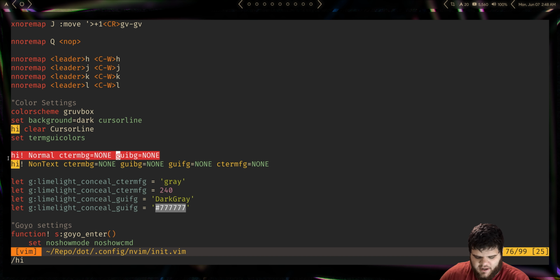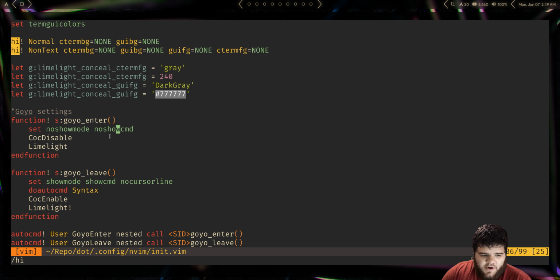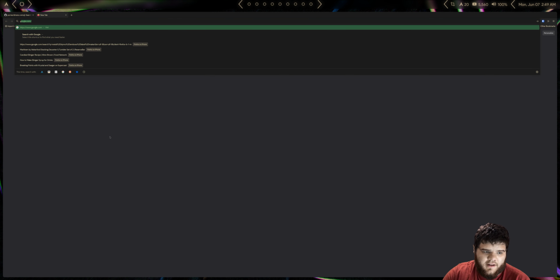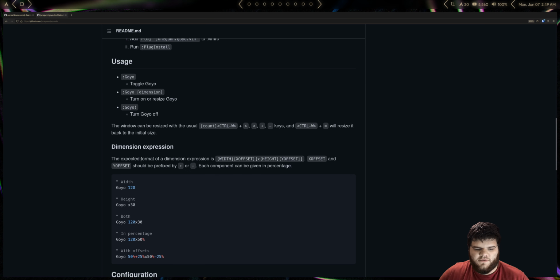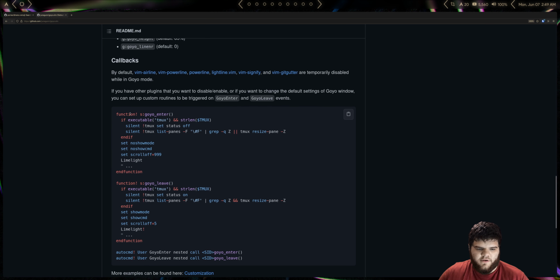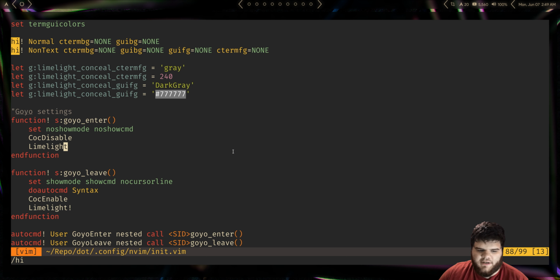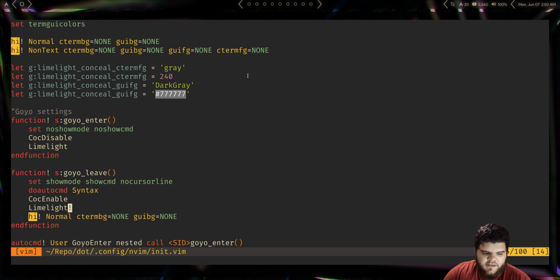So in theory, I did a little bit of research about this. I haven't tried it yet. I should be able to just drop this into this Goyo function. Now if we were to take a look at the Goyo GitHub page, this is the recommended way that you use Goyo. You use this function that they've built to enter Goyo and leave Goyo. And the reason that it's nice is because you basically create two events, Goyo enter and Goyo leave, where you can apply and unapply various settings on entering and on exit. So for whatever reason, when we're exiting Goyo, it's disabling that transparency setting that we set up. So what I should be able to do is just paste that in there.